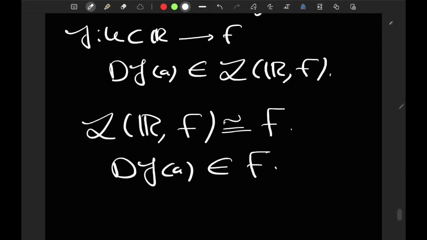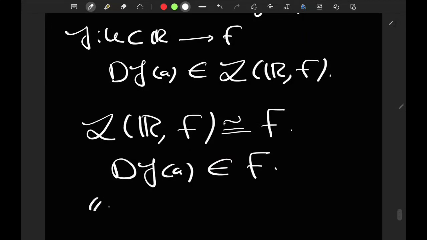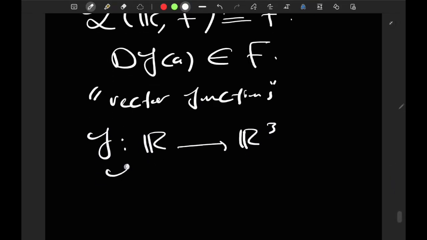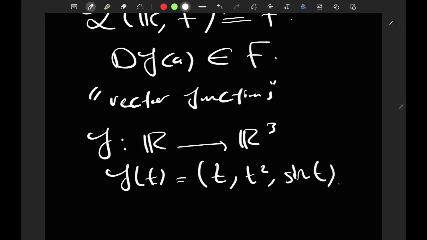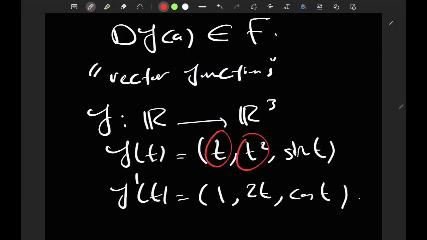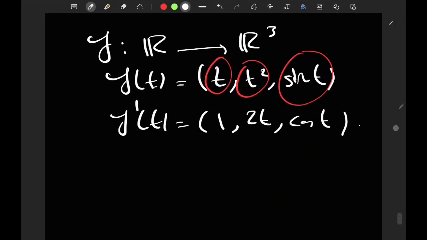And then we will talk about vector functions, quote-unquote vector functions, in the sense that we used to do. So you'd have a function f, let's say from R to R3, given by, let's say, f of t equals t squared, sine t, and so on. You'd have encountered this in physics or in early courses in calculus. Then to find f prime of t, you would just do 2t, cosine of t, right? Just differentiate each component.